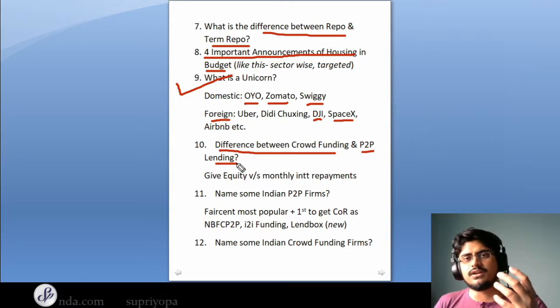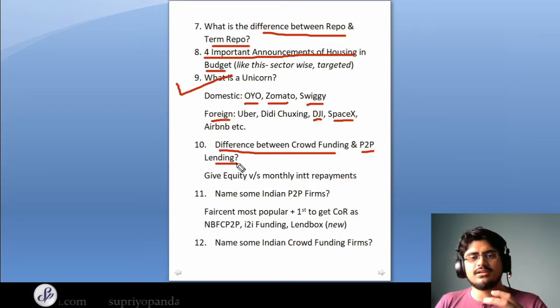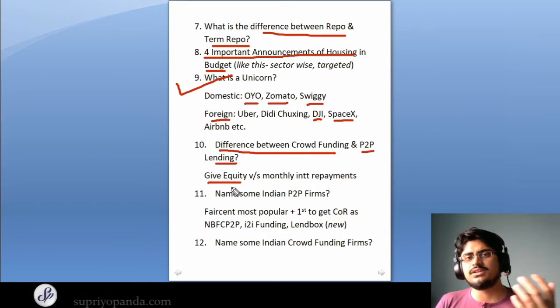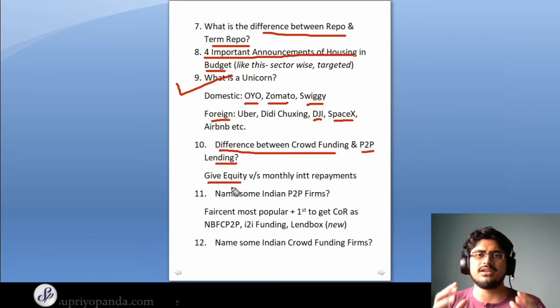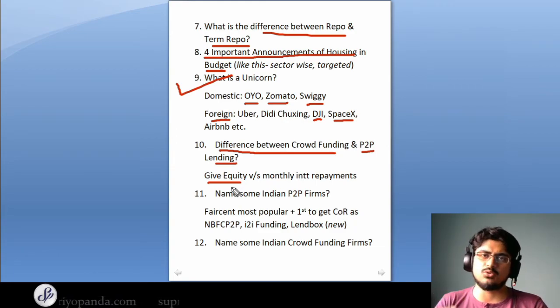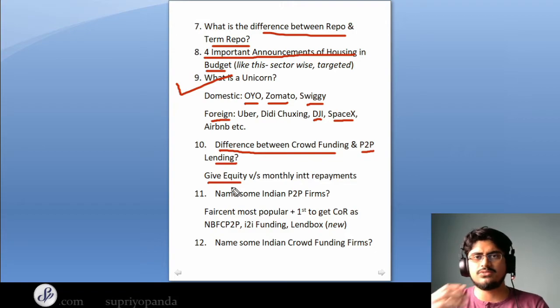So in crowdfunding, in return for the money that you get, you can give equity. So you do not need to have any monthly repayments. So for example, if I need 10 lakhs for my business, I can go to a crowdfunding portal and I can ask for it. So the person on the other end can give me the money, and in return, I can sell him 10%, 20% or 30% of my company. Like that it works.